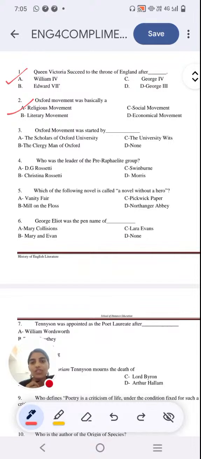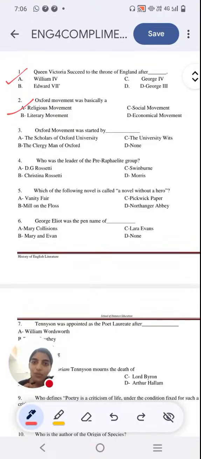Next question, Oxford movement was started by option A, scholars of Oxford University. Option B, the clergymen of Oxford. Option C, the university wits. Option D, none. Let me know your answers in the comment section. I think we can rule out option C because the Oxford movement was prominent in the Victorian age, and university wits was prominent during the Elizabethan age.